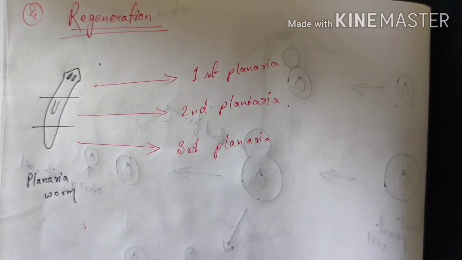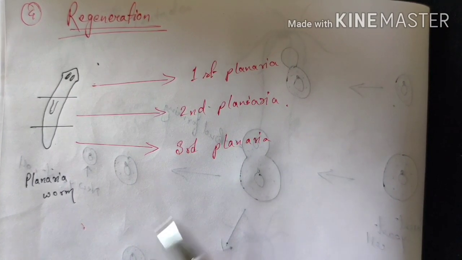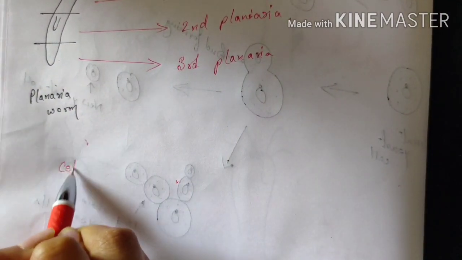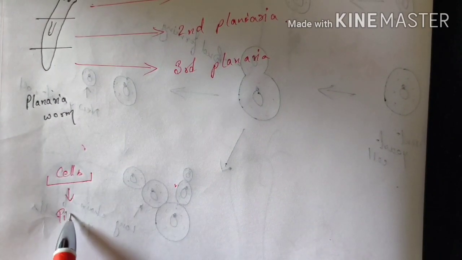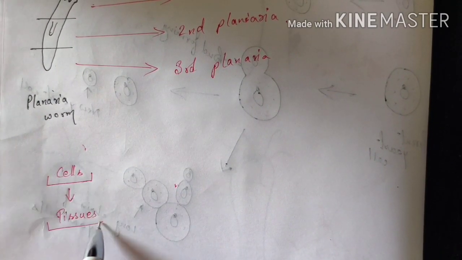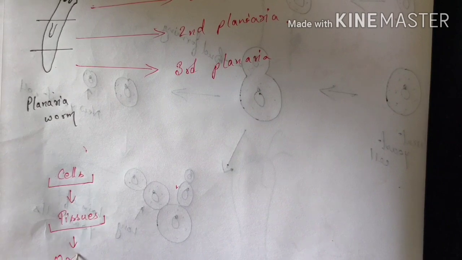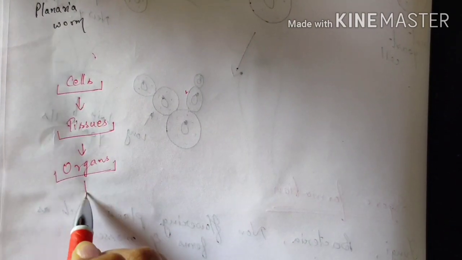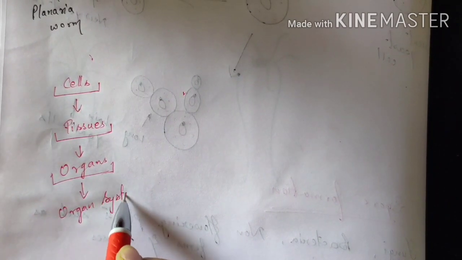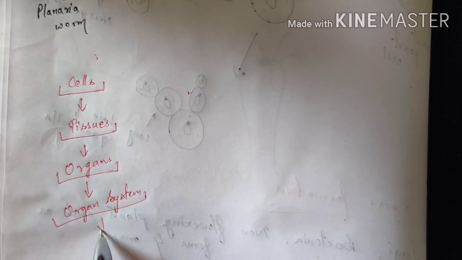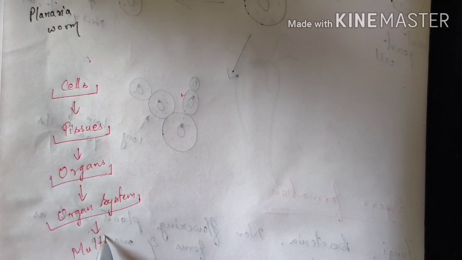Complex multicellular organisms cannot reproduce by the process of regeneration, because in complex multicellular organisms their body organization is very complex. First there are the cells, and then the cells together form the tissues, and then the tissues combine together to form the organs. The organs together will form the organ system, and then the whole body of a multicellular organism will be formed.